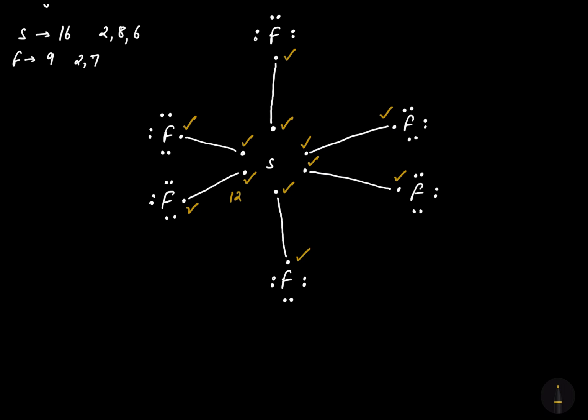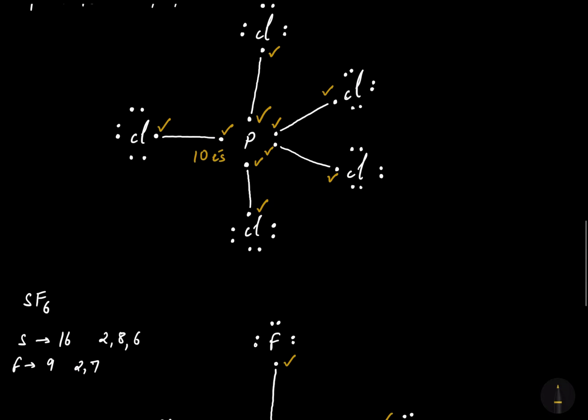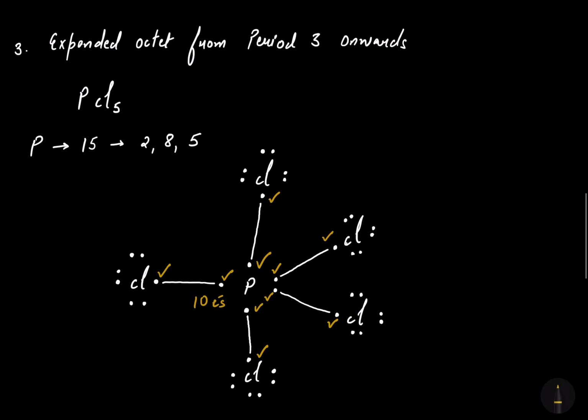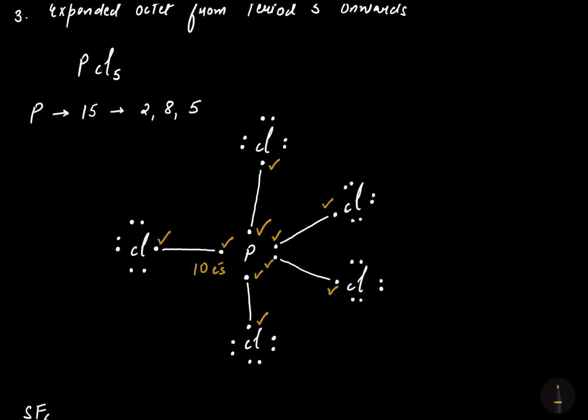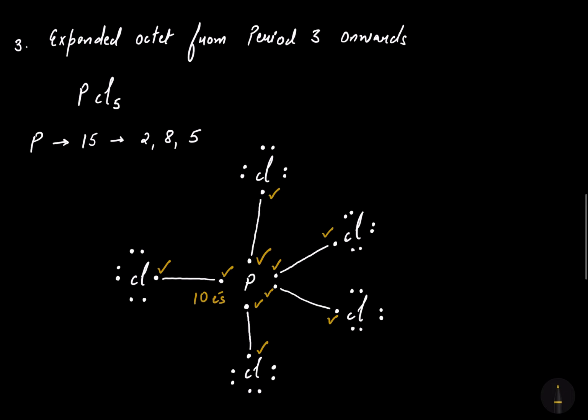Here sulfur is having 12 electrons in its valence shell after the formation of 6 covalent bonds with 6 fluorine atoms. So 12 electrons are obviously more than 8. So here also the octet rule is broken. So here we will talk about why there are cases of expanded octet. The reason for expanded octet will be dealt with in great discussion in the topic of hybridization.